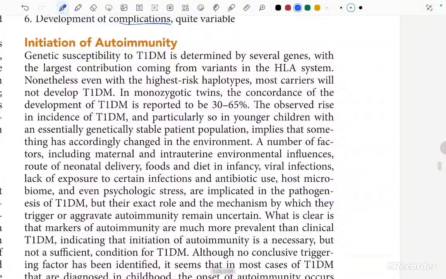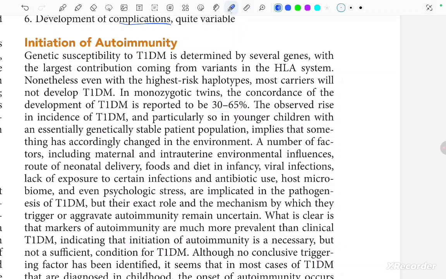Now starting with the initiation of autoimmunity, genetic susceptibility to type 1 diabetes mellitus is determined by several genes, with the largest contribution coming from variants in the HLA system that we already read, mainly HLA class 2. Nonetheless, even with the highest risk haplotypes, most carriers will not develop type 1 diabetes mellitus. In monozygotic twins, the concordance of the development of type 1 diabetes mellitus is reported to be only 30 to 65%.